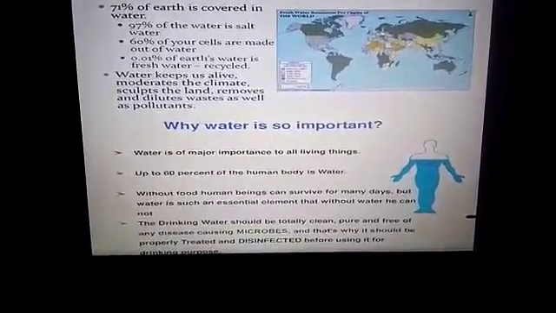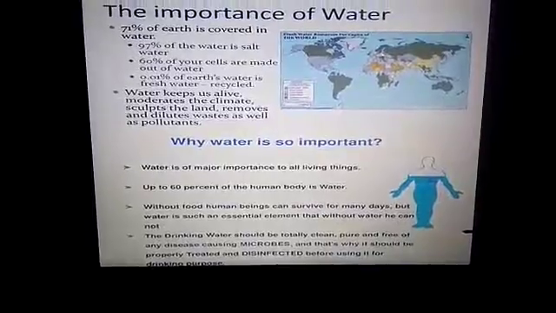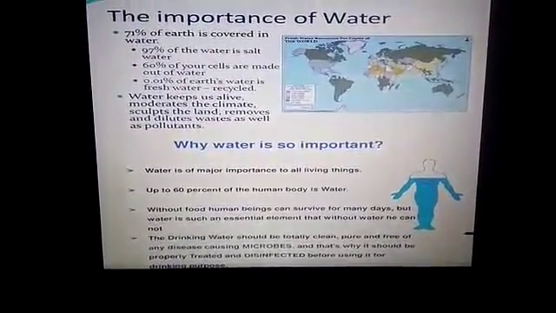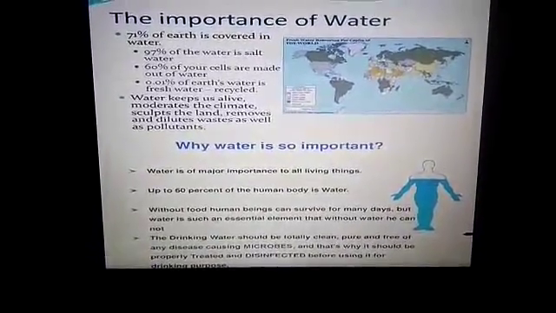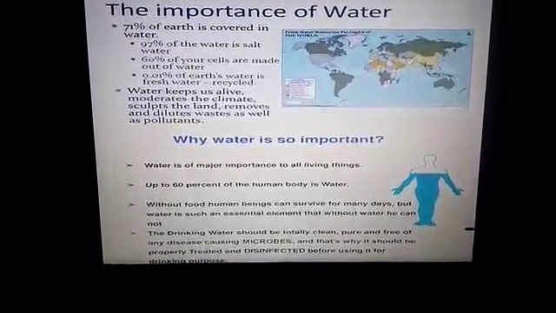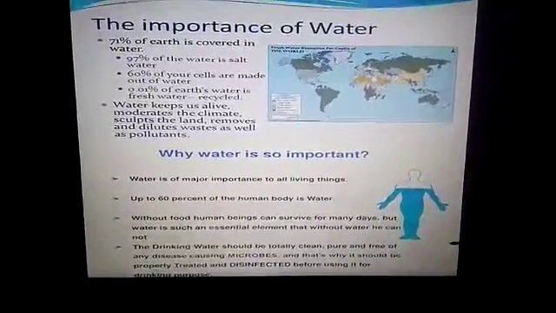Drinking water should be totally clean. That means the water which we are drinking should be clean, pure and free of any disease causing microbes. That's why it should be properly treated and disinfected before using it for drinking purposes. So that is why water is important to us.